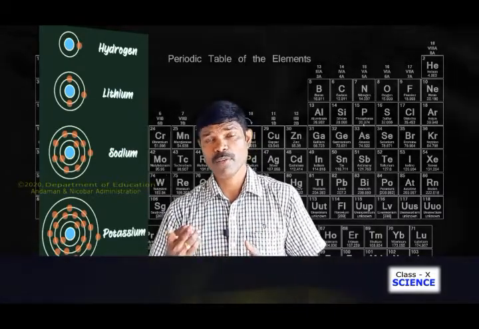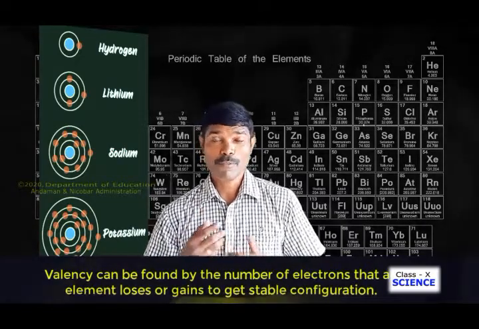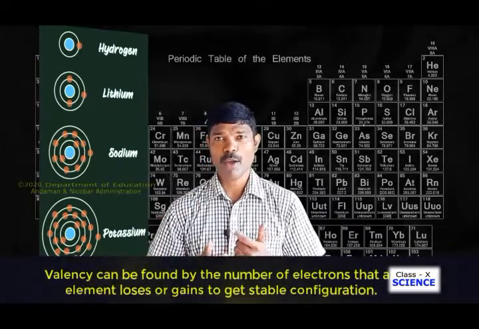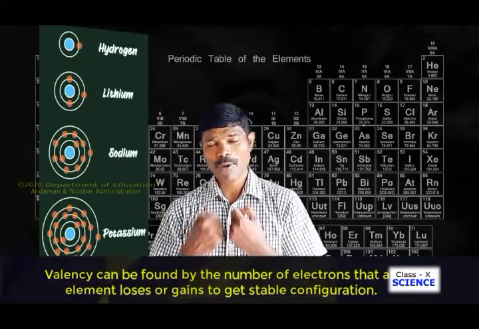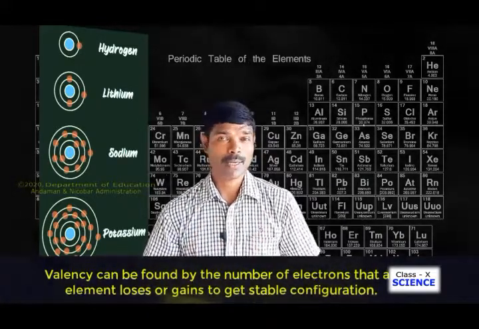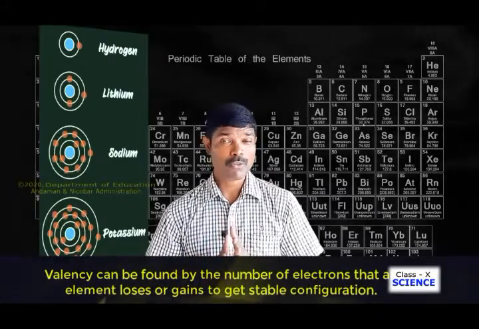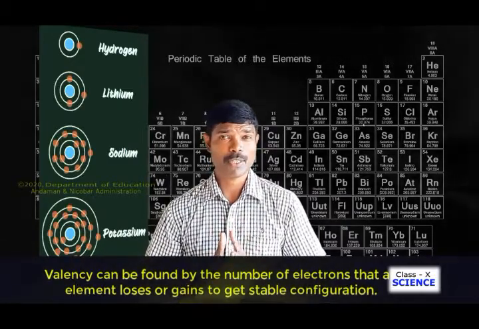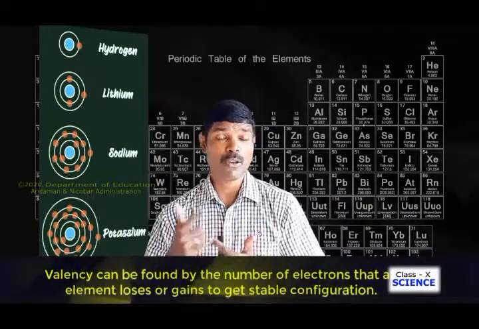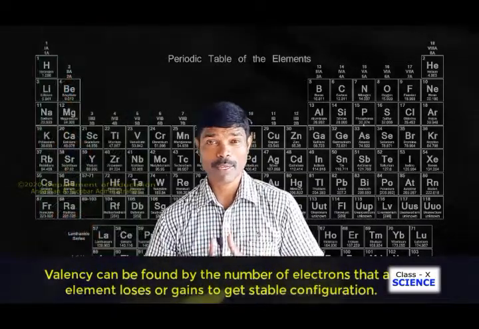If it is 2, then valency will be 2. If it is 3, then it will be 3. If more than 4 is there, then we have to make it to 8, or how many electrons are required to make a stable configuration. So the valency can be identified by means of the combining capacity, or to get a stable configuration, how many electrons need to be lost or how many electrons need to be gained. On the basis of this we can find the valency.